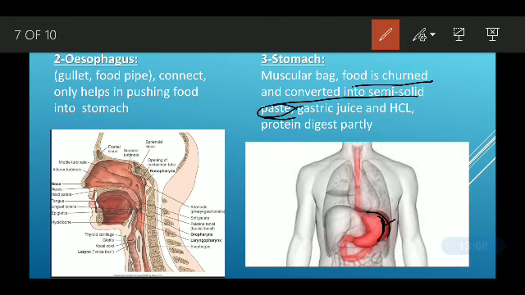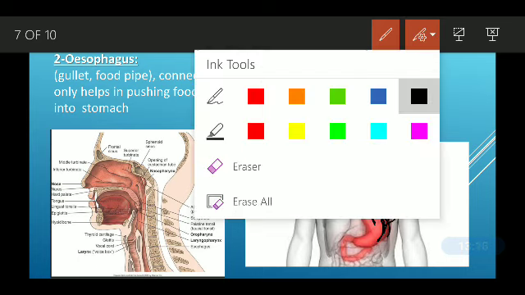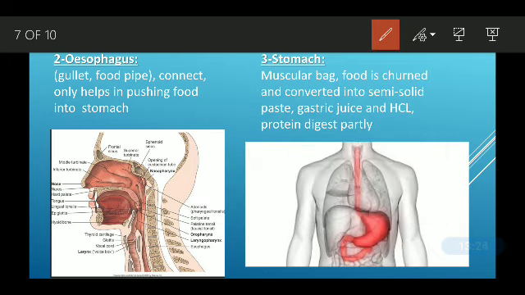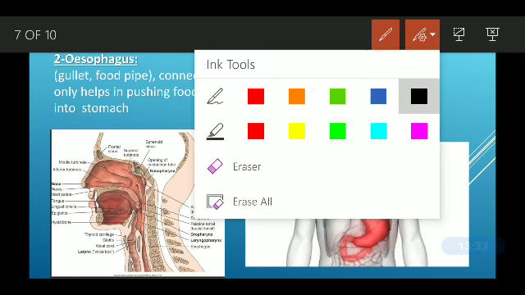Then this stomach secretes two juices. One is gastric juice, and another is HCl, that is hydrochloric acid. What is the work of gastric juice and hydrochloric acid? They help to digest the protein, but not completely, only partially, half.